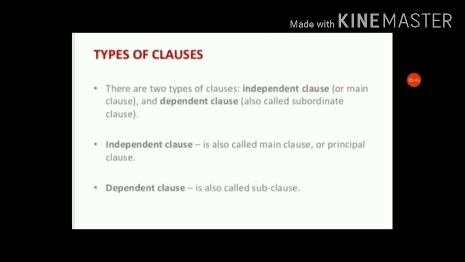Let's continue with the clauses. There are two types of clauses. Independent clause, also known as principal clause or main clause, and the second is dependent clause. It is also known as subordinate clause. An independent clause is also called a main clause or principal clause, and a dependent clause is also called a subclause or subordinate clause.